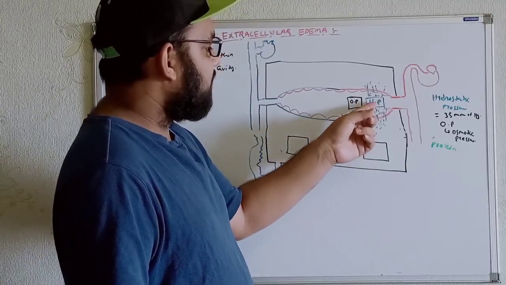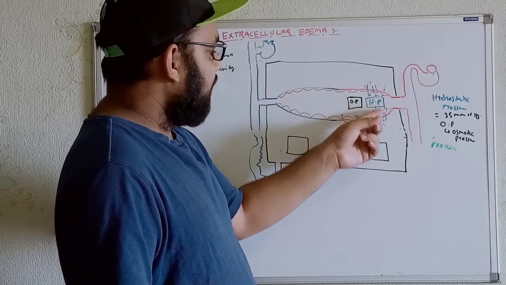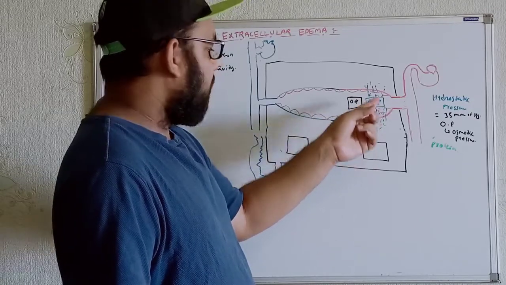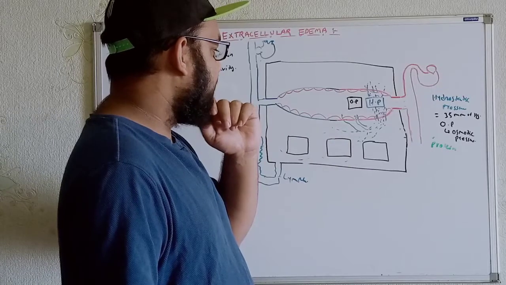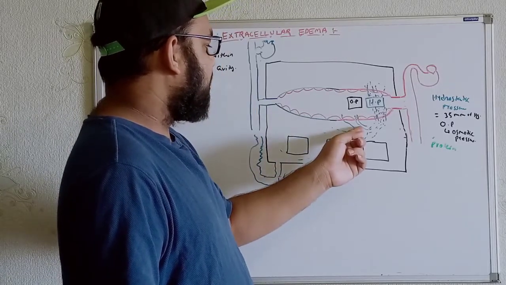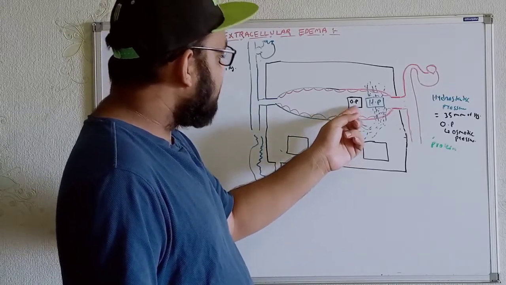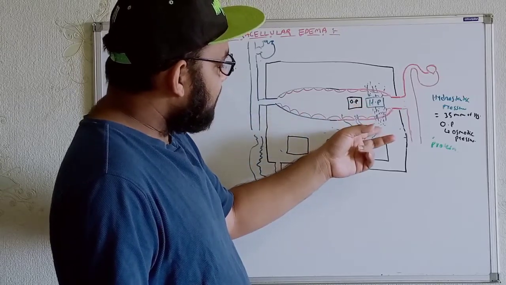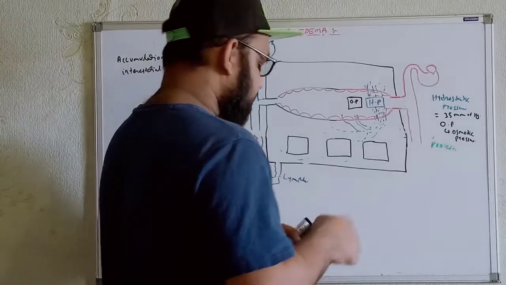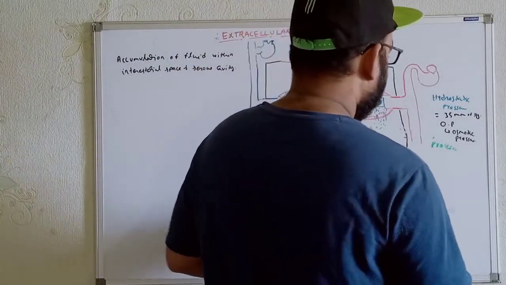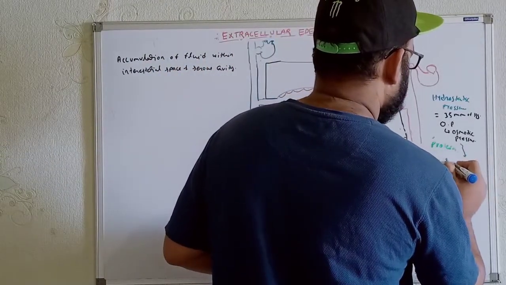At first, because of the hydrostatic pressure, the fluid comes over here. Then, after supplying whatever it is supposed to supply, these osmotic pressures will suck the fluid back again.